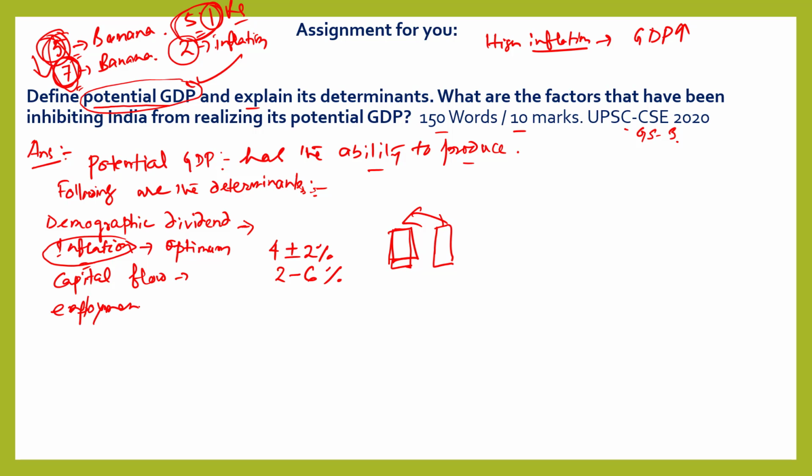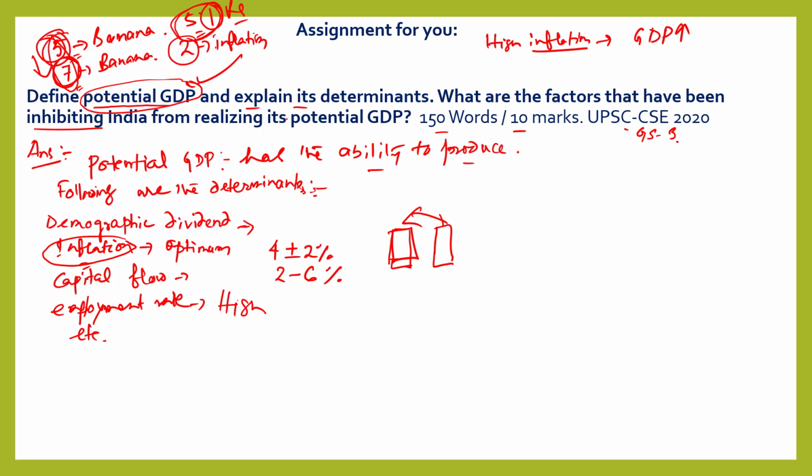So another determinant of potential GDP is the employment rate. If in an economy the employment rate is high, that means we are using our human resources efficiently, and this will boost potential GDP in future. Correct? Is it clear? These are a few determinants of potential GDP. So explain each determinant.